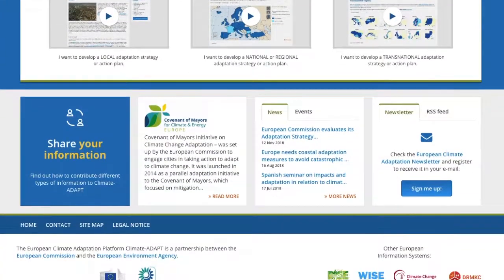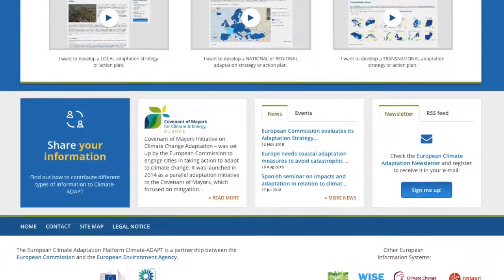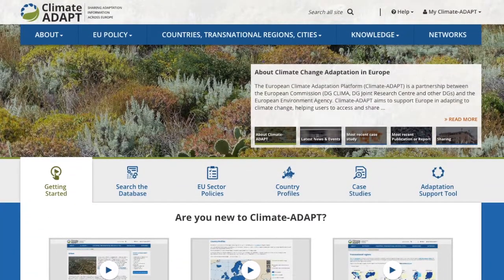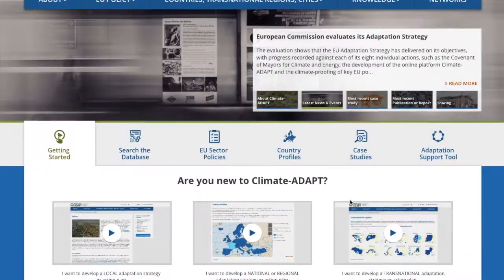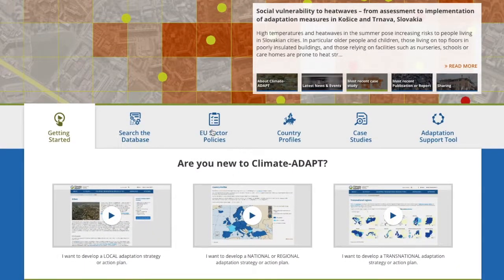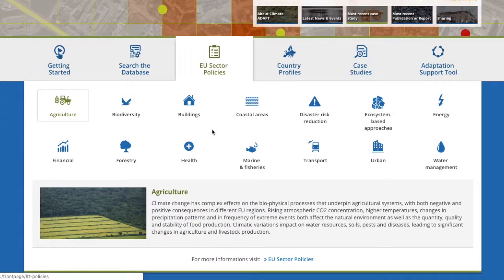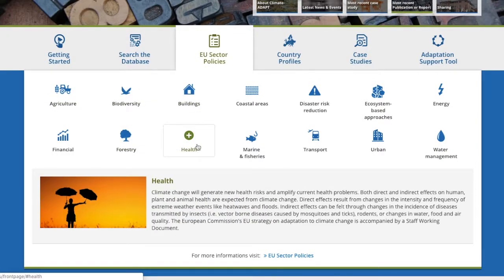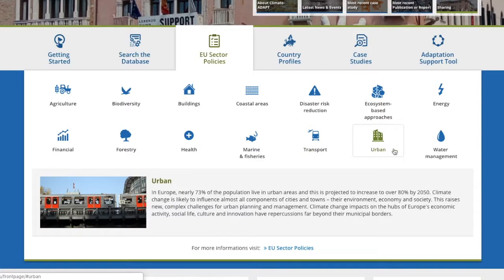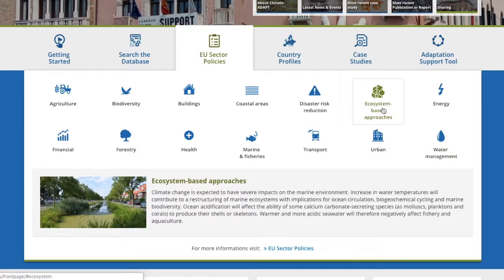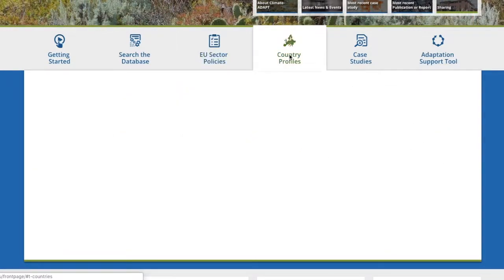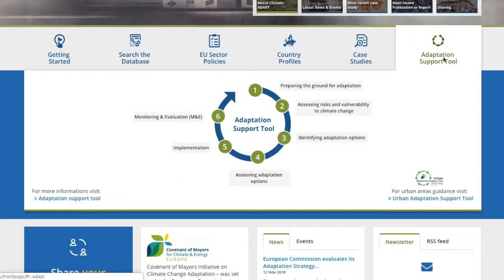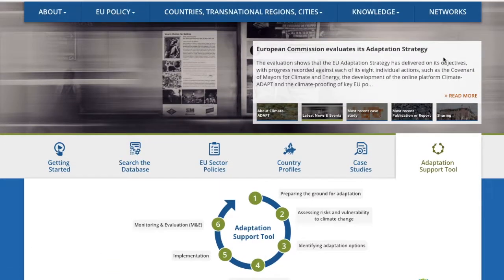Climate Adapt is a key element of the EU climate change adaptation strategy, with the aim to support better informed decision-making in Europe, helping users to access and share data and information on observed and expected climate change in Europe, current and future vulnerability of regions and sectors, EU, national, and transnational adaptation strategies and actions, adaptation case studies and potential adaptation options, and tools that support adaptation planning.